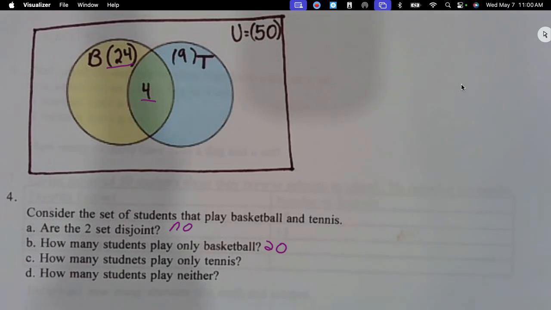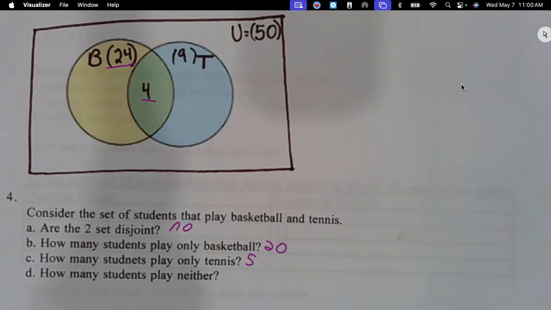Okay? So how many play only tennis? It's 9 minus 4, and that's 5. It'll be the same way on your test. So now that you know, what was I asking? How many students play neither?